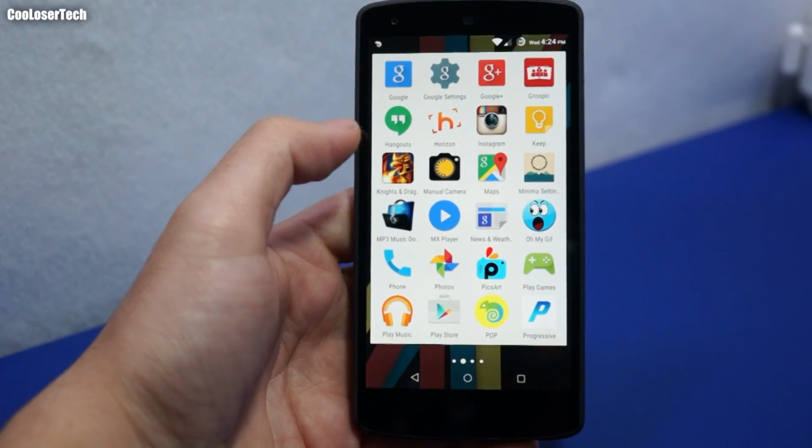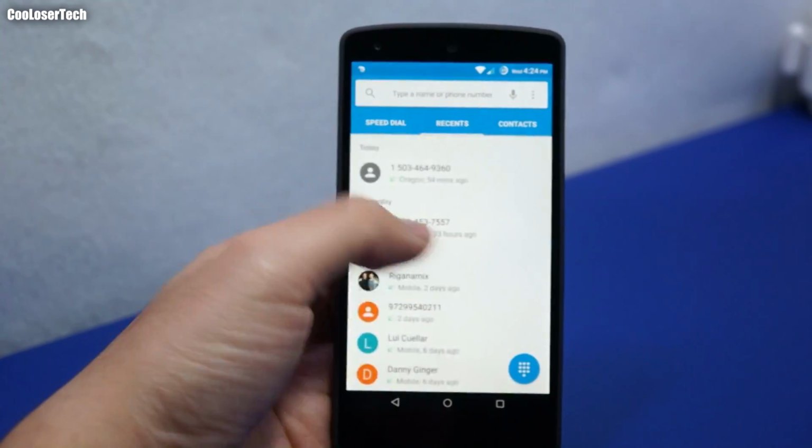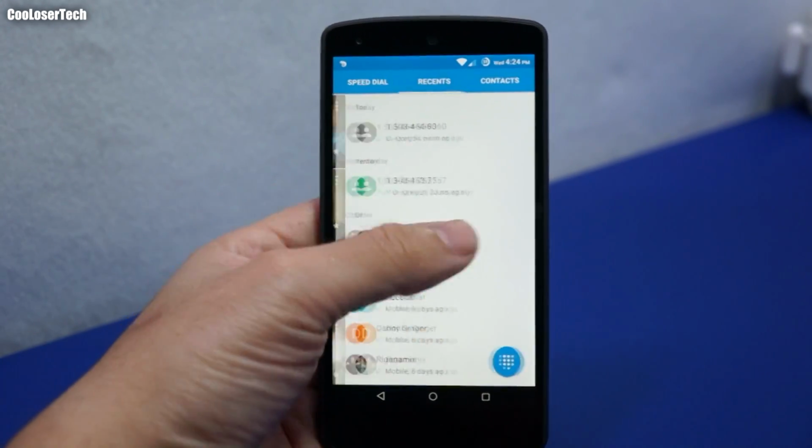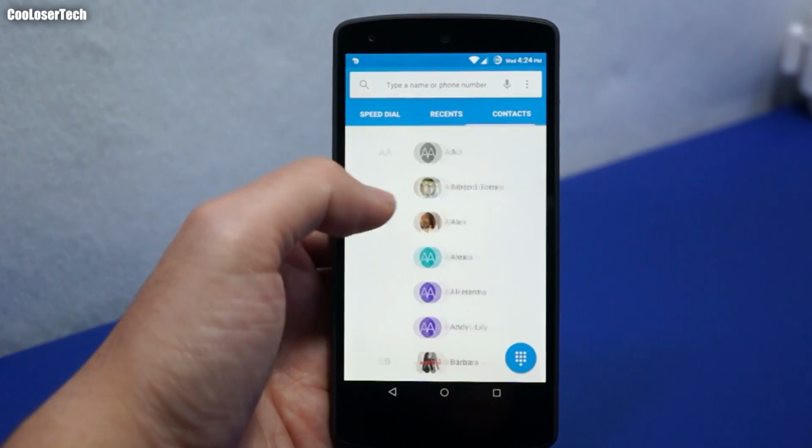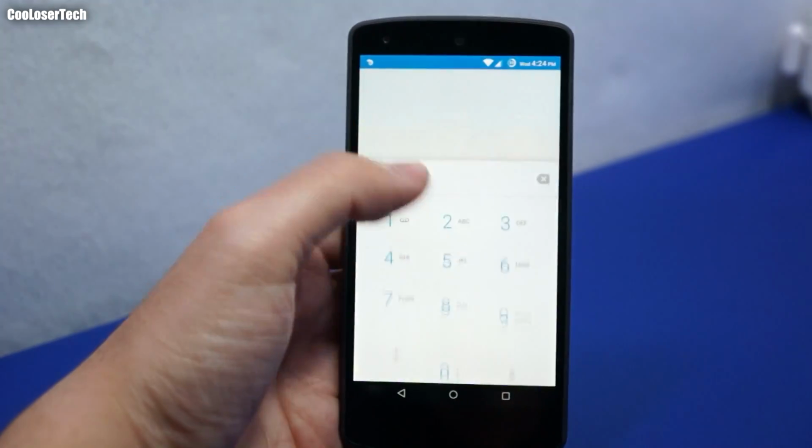Then we got the phone, which I don't really need to get into, but I'll be able to show you what the Lollipop version looks like. Add your favorites, your recents, your contacts, and your dialer pops up like this.